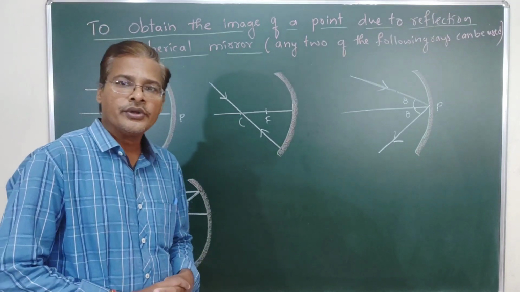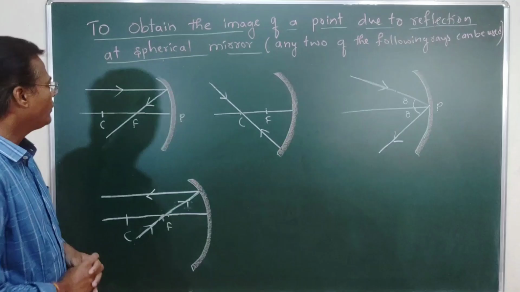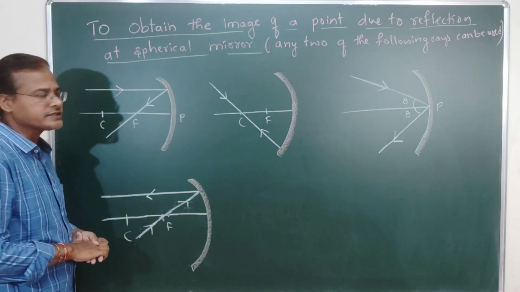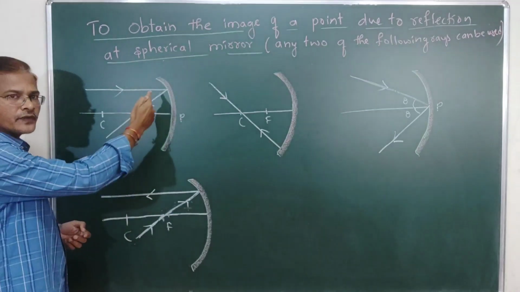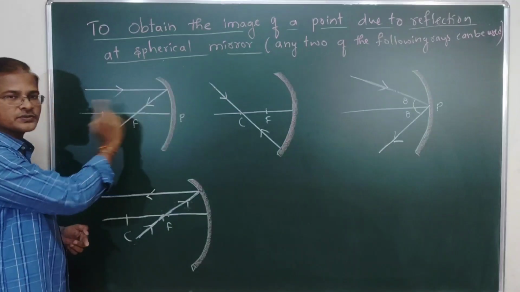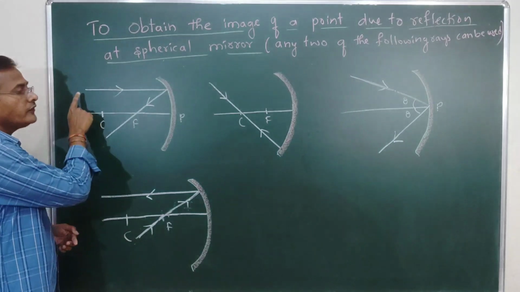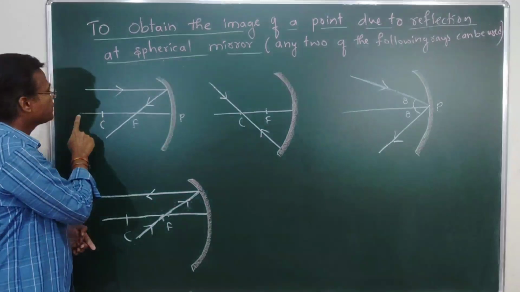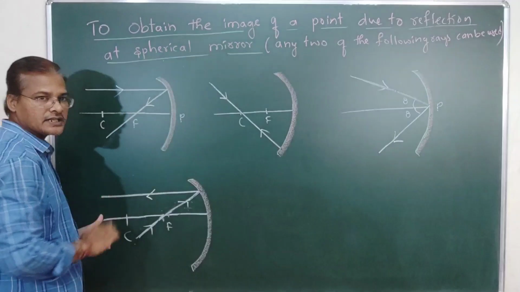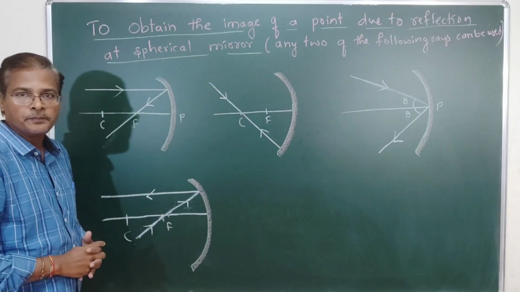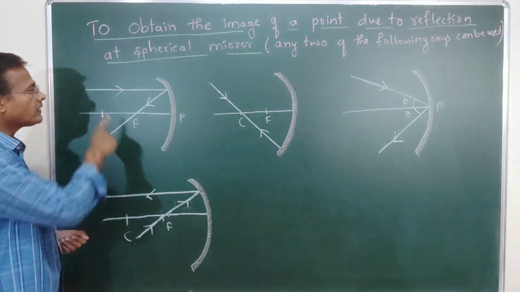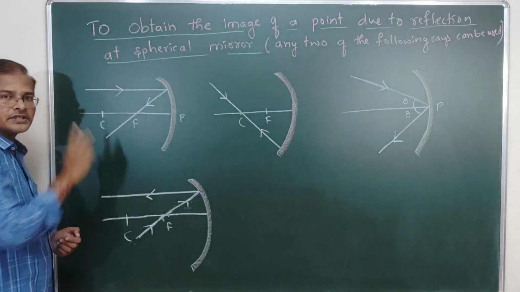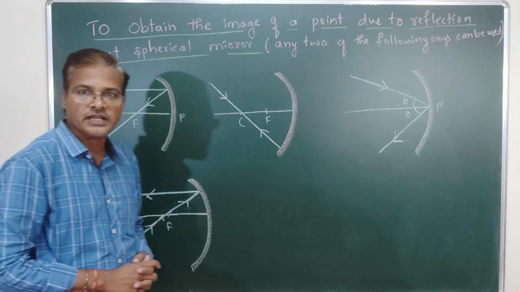First, when a parallel beam of rays falls onto the spherical surface, it gets reflected and passes through the principal focus. This is only possible when it is a parallel beam. A parallel beam means rays parallel to the principal axis. So when parallel rays fall onto the mirror, they get reflected and pass through the principal focus.